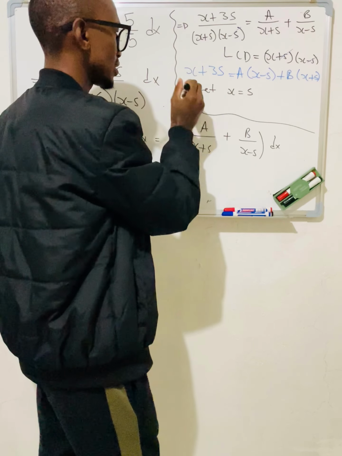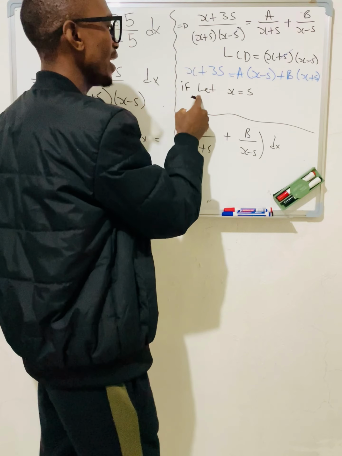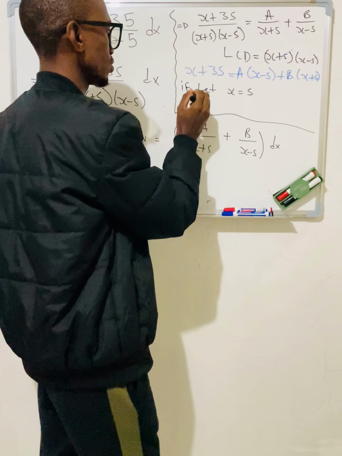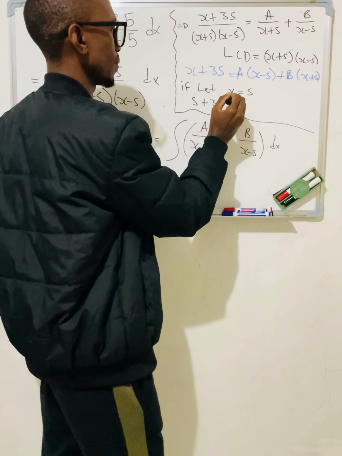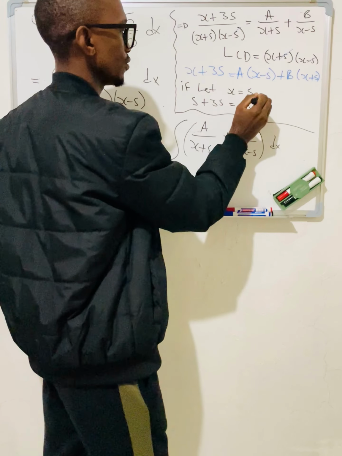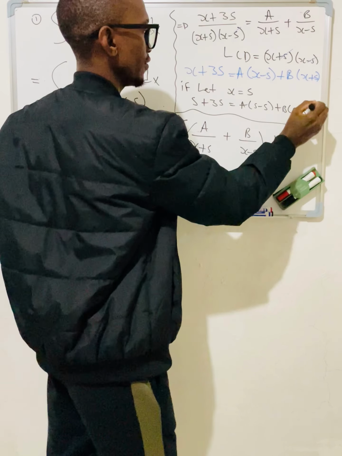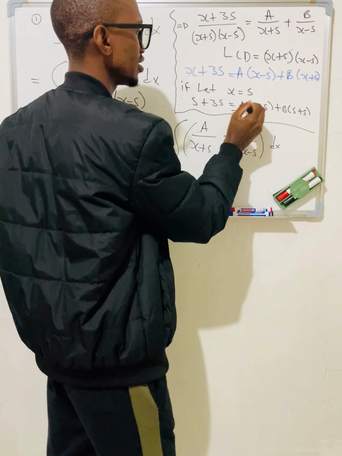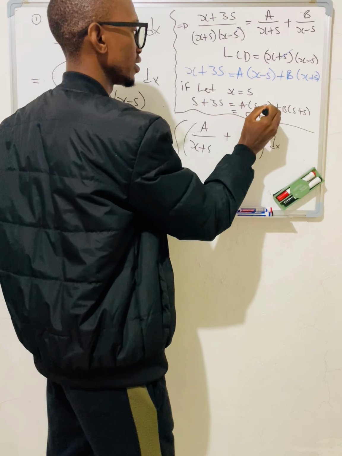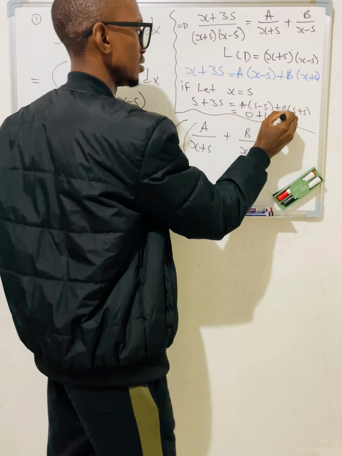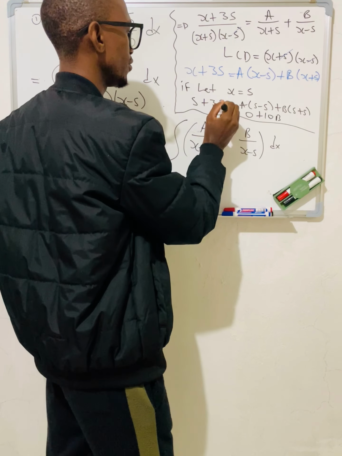If I let x be 5, what's going to happen? It's going to be 5 plus 35 equals a into 5 minus 5 plus b into 5 plus 5. Then guys, check it out. This is 0 at the end, and this one will give me 10b, and this one will give me 40.